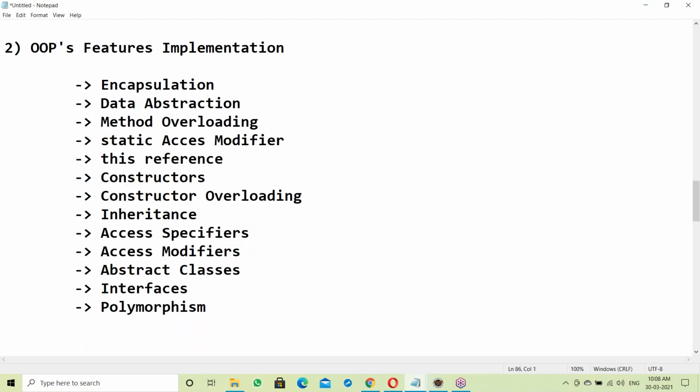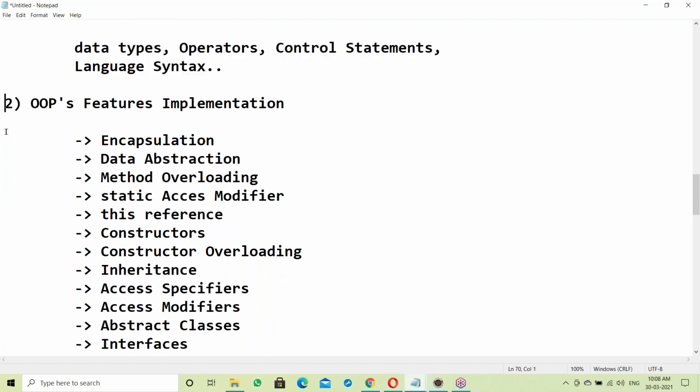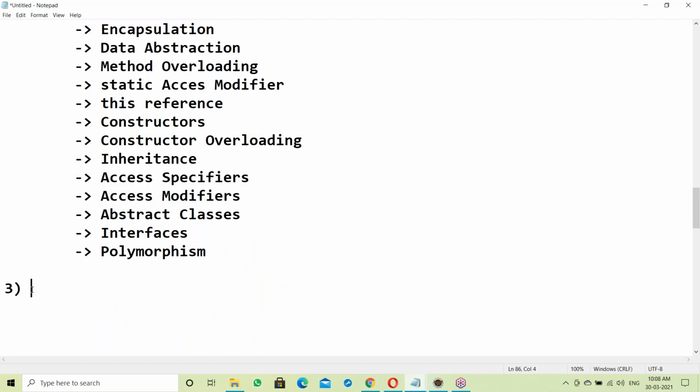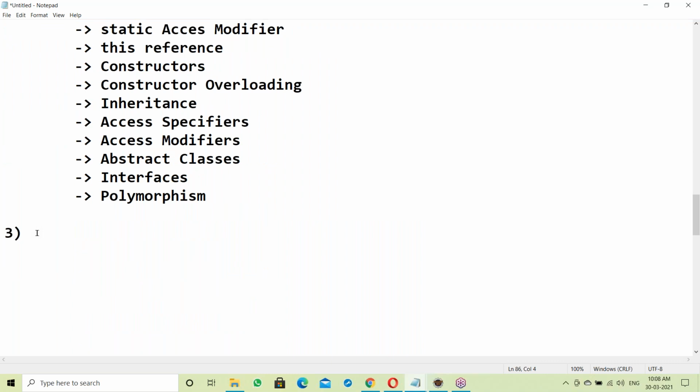So first the core part, next OOPS features. These all come under SE standardization. Next, the String class: how to handle strings in Java. String is a class to handle strings in Java.